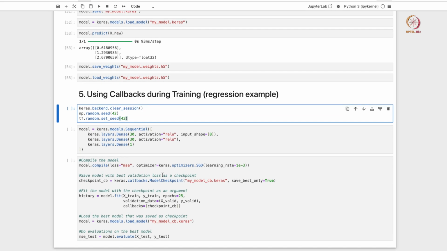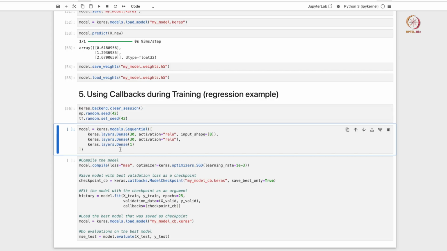The final thing that we look at is what is referred to as callbacks, right. So we saw that during training, especially if you want to use early stopping as a criterion, your validation losses will decrease, and then it may hit a minimum, and then it will increase again. So that's how early stopping typically works, and the most optimal model is the model that has the lowest validation loss, right. So in order to identify and save that best possible model, we can use what is referred to as a callback feature, and this is also an inbuilt feature in Keras, which makes our coding process that much easier, right.